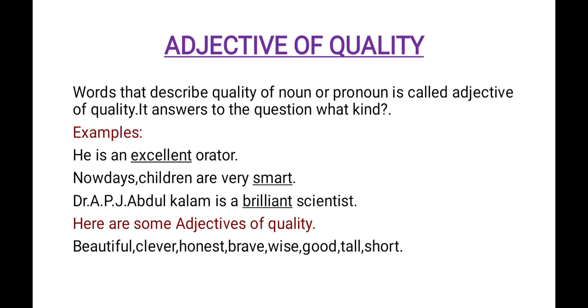Dr. APJ Abdul Kalam is a brilliant scientist. So in all these three examples, excellent, smart, and brilliant are adjectives of quality. Here are some adjectives of quality: beautiful, clever, honest, brave, wise, good, tall, and short.